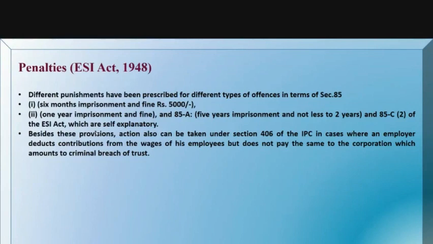The first one is 6 months imprisonment and a fine of ₹5,000. It depends upon the type of offense, and there is 1 year imprisonment and fine. According to Section 85A, 5 years imprisonment and not less than 2 years. And according to Section 85C, and Schedule 2 of the ESI Act, which are self-explanatory.